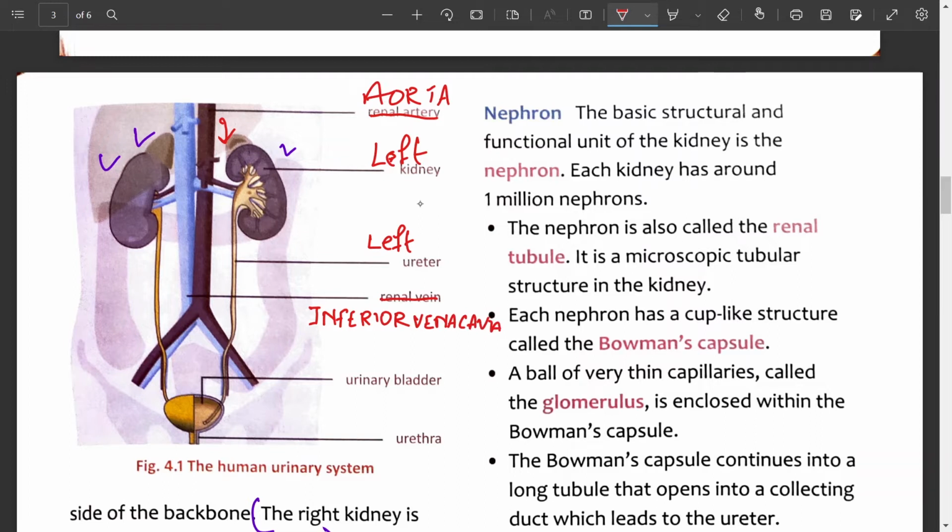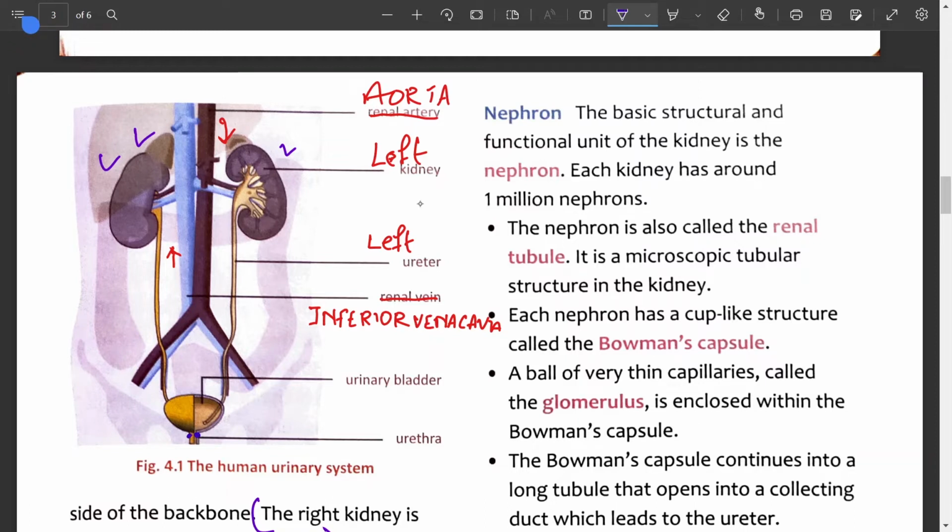And put an upward arrow mark. This is urinary bladder and this is urethra. We can find the urethral sphincter where you can find urethral sphincter at the opening of the urinary bladder to urethra.